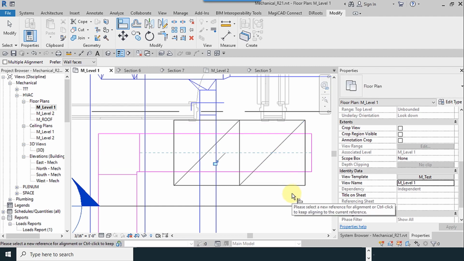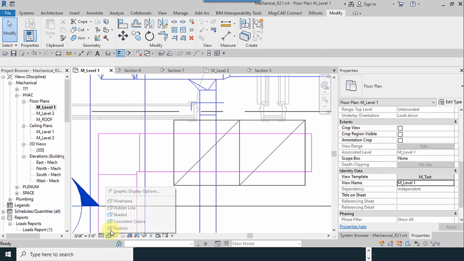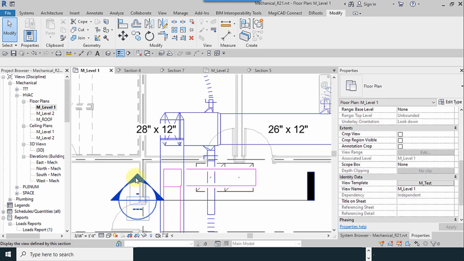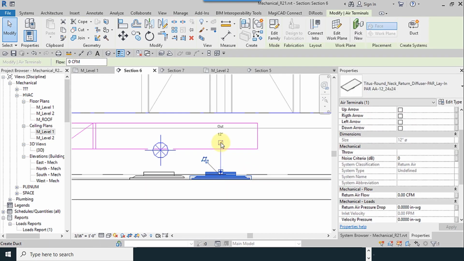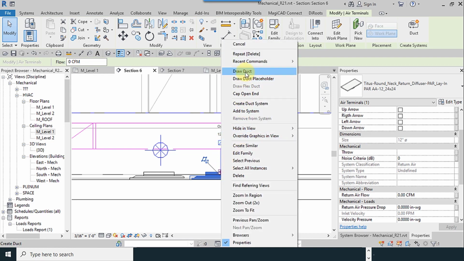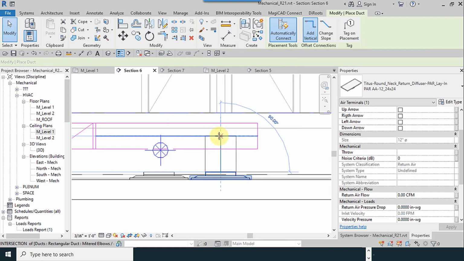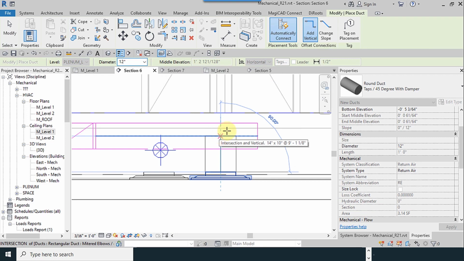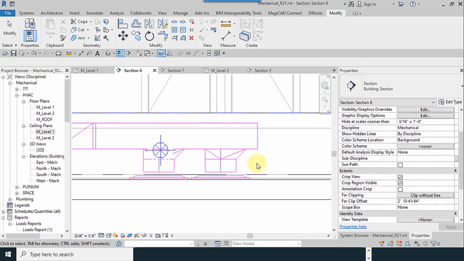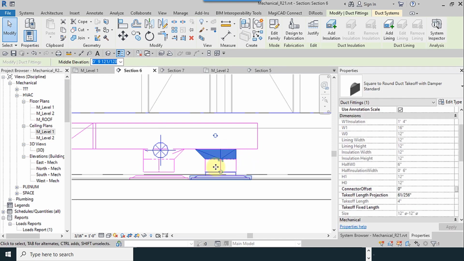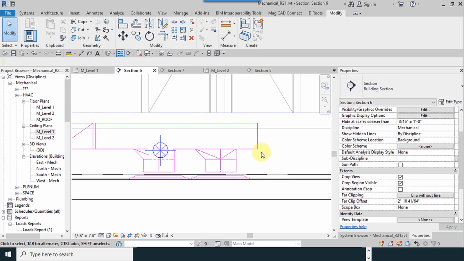I select the diffusers first and then the duct. And I go to hidden again, hidden view. I select the diffuser, right click on it, draw a duct, and move it upward. Just click and check the automatic connect tool must be enabled, and for this one too, and change the direction to this, like this.